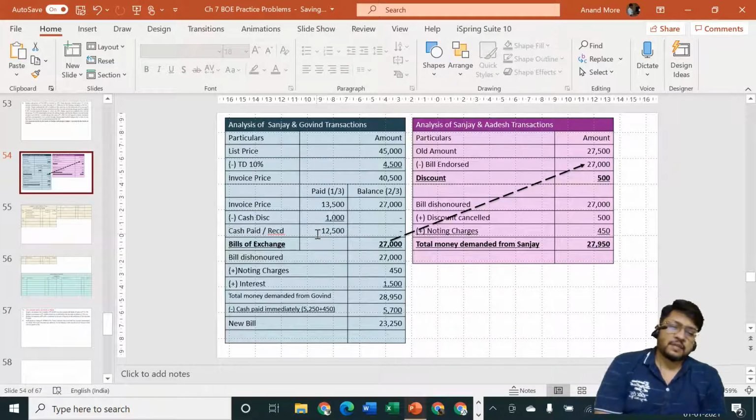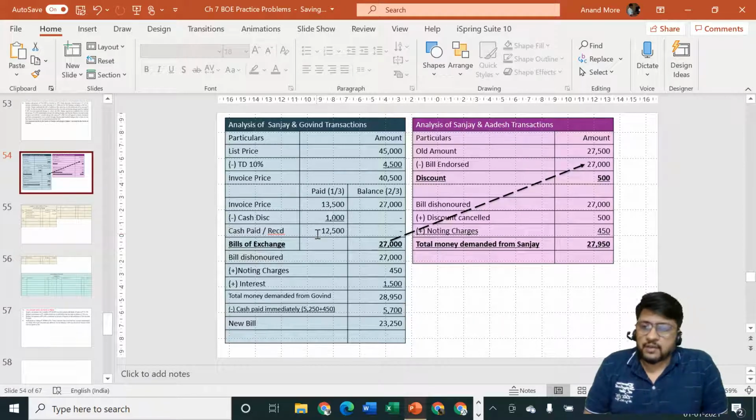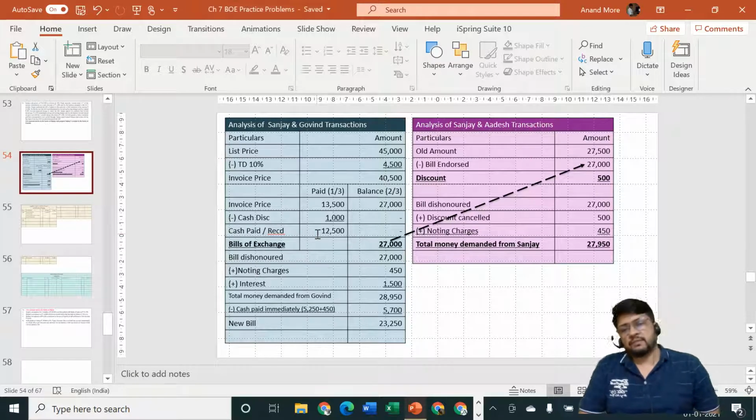13,500. Now in 11th standard, this logic was also taught to you that trade discount is never recorded in books of accounts, but cash discount is always recorded in books of accounts. That means you must consider the entry for rupees 13,500 and 1,000 and 12,500.